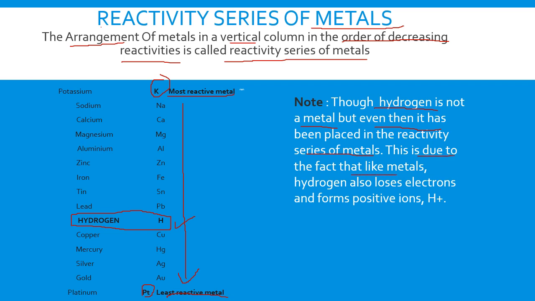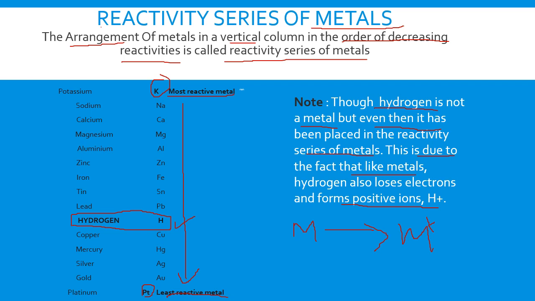due to the fact that, like metals, hydrogen also loses an electron to form a positively charged ion, H+ ion. Children, already you have learned that sodium, potassium, calcium, etc. can lose one or more electrons to form the corresponding positive ion. So we can say a metal with the loss of electrons can form an M+ ion.